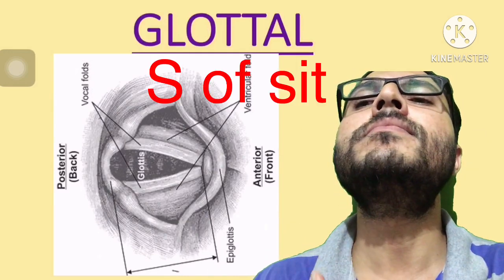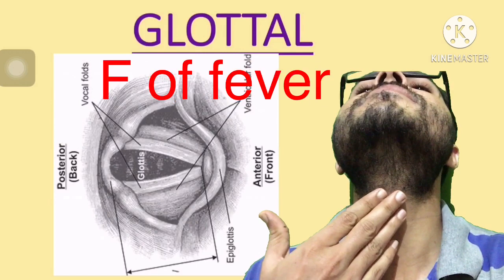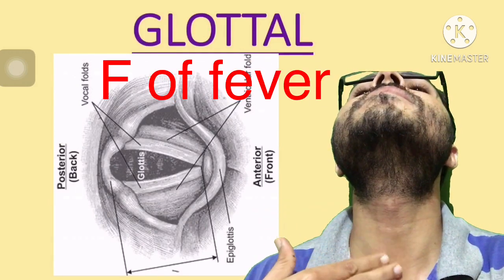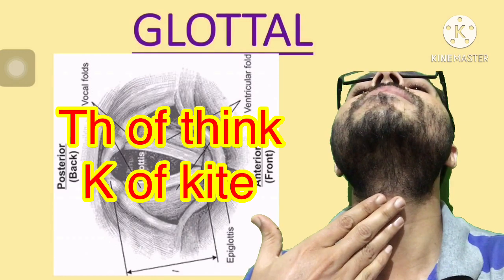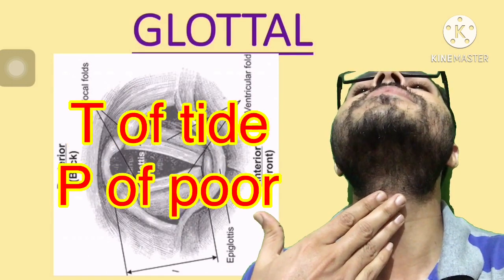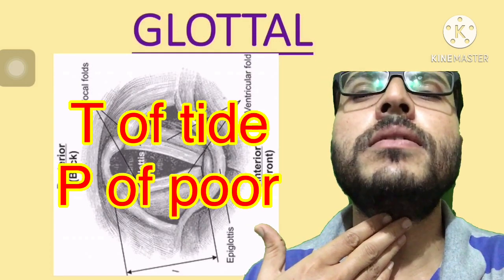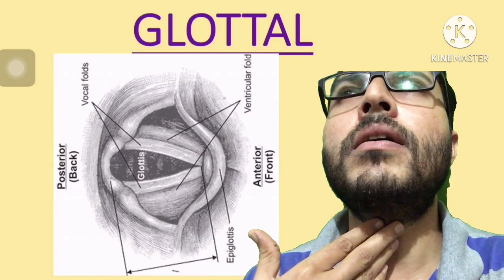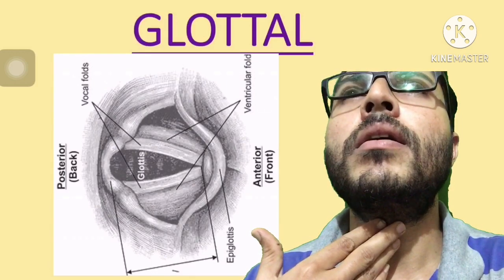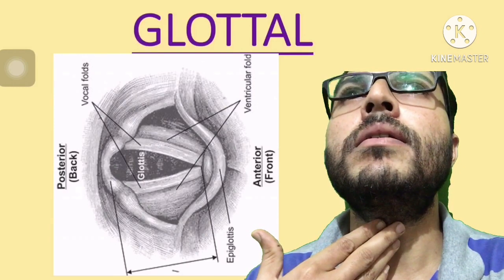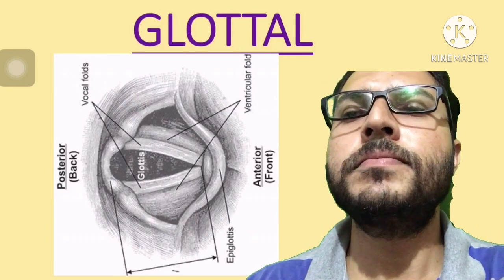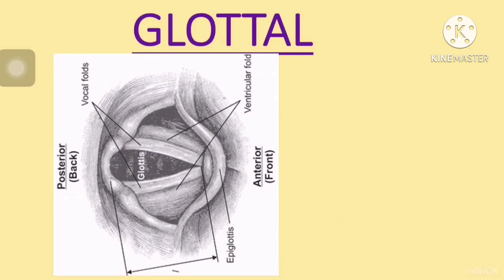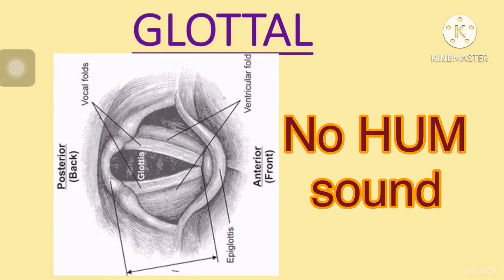So vocal cords are wide apart when we breathe and while producing initial consonants of sit, s, then sheet, sh, then fever, so f, then think, th, then kite, k, then tide, t, then poor, p, etc. So while producing p, t, k, then s, the vocal cords are wide open. While pronouncing these initial sounds, you just touch your Adam's apple. You'll feel that there will be very less vibration, there will be no hum sound.